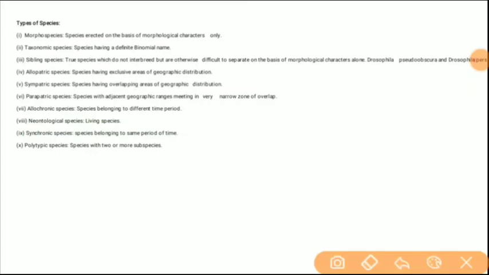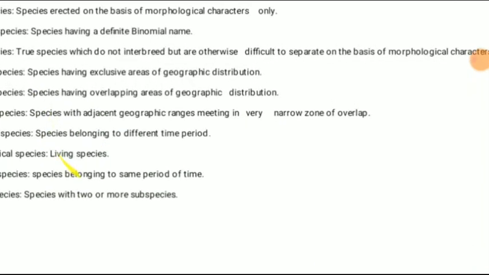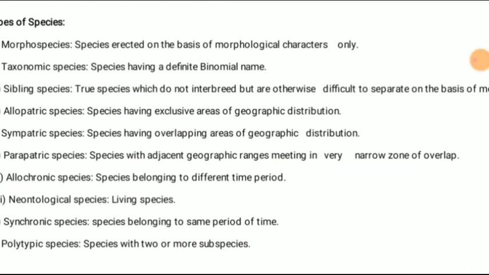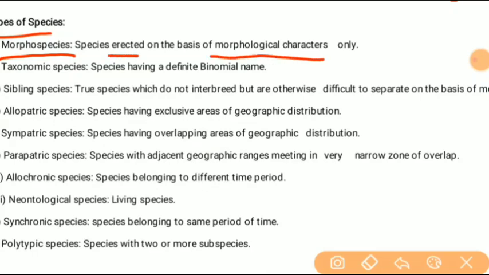Now there are some species concepts. Now types of species, there are many types of species. Morphospecies. What is morphospecies? Species erected on the basis of morphological character only. If there are the same morphological characters, they are morphospecies. Second is taxonomic species. Species with a definite binomial name. These are those species which have the same binomial name.